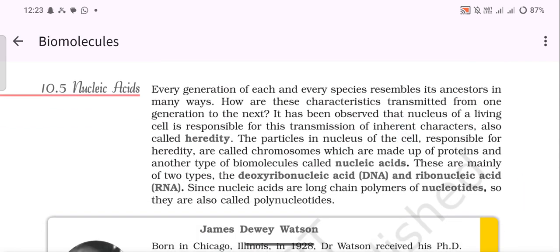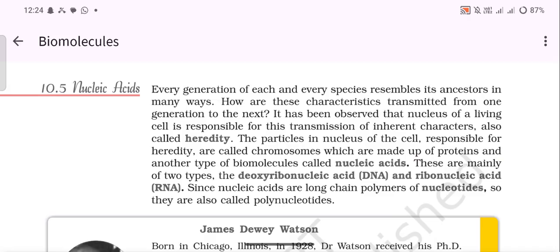Our next topic is duplication. Every generation of each and every species resembles its ancestors in many ways. How are these characteristics transmitted from one generation to the next? It has been observed that the nucleus of a living cell is responsible for the transmission of inherent characters, also called heredity. The particles in the nucleus of the cell responsible for heredity are called chromosomes, which are made up of proteins and another type of biomolecules called nucleic acids.